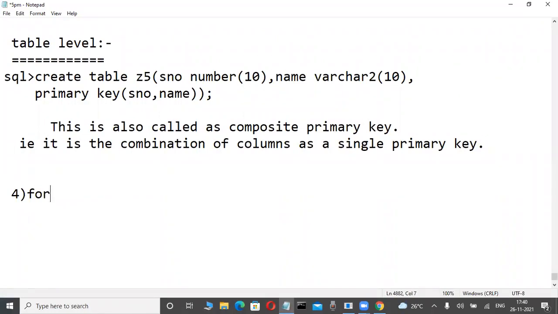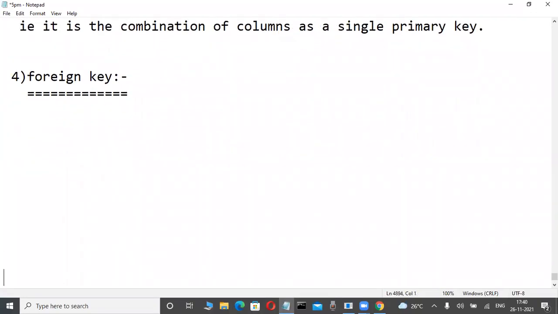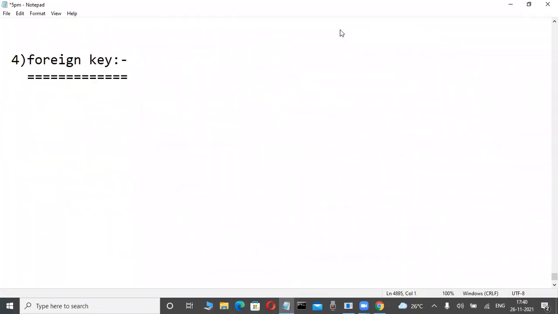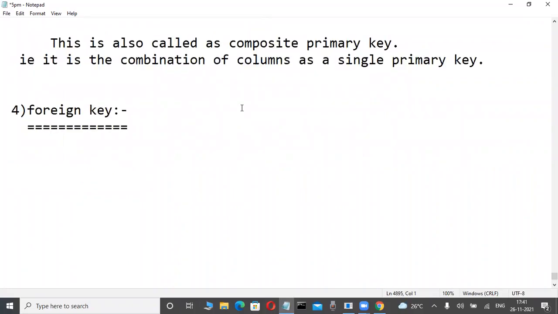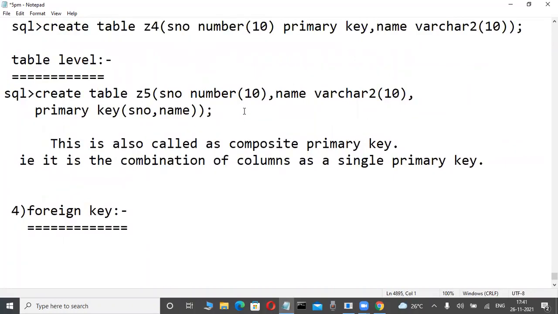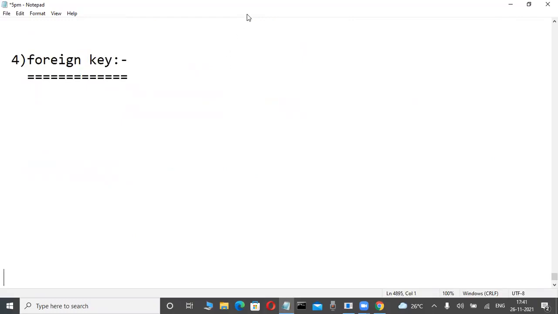Write it: foreign key. This onwards is totally different. Syntax is also different, classes are also different. Column level, table level. Why I'm telling you this, you will understand today. Up to primary key, table level. Data through the foreign key I'm inserting, don't worry. Finished that theory. Very good. Write the side heading: foreign key.